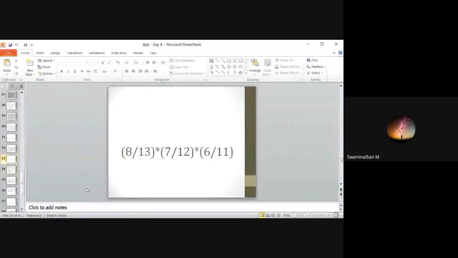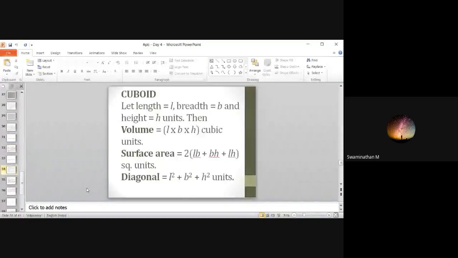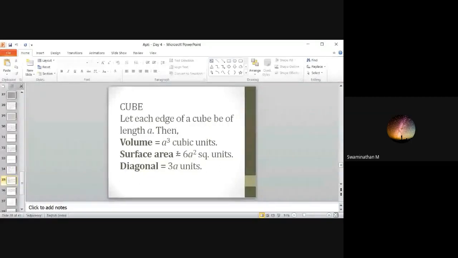Now area and volume. In area and volume, there are a few formulas, but I haven't added all, only for cuboid and cube I have added here.